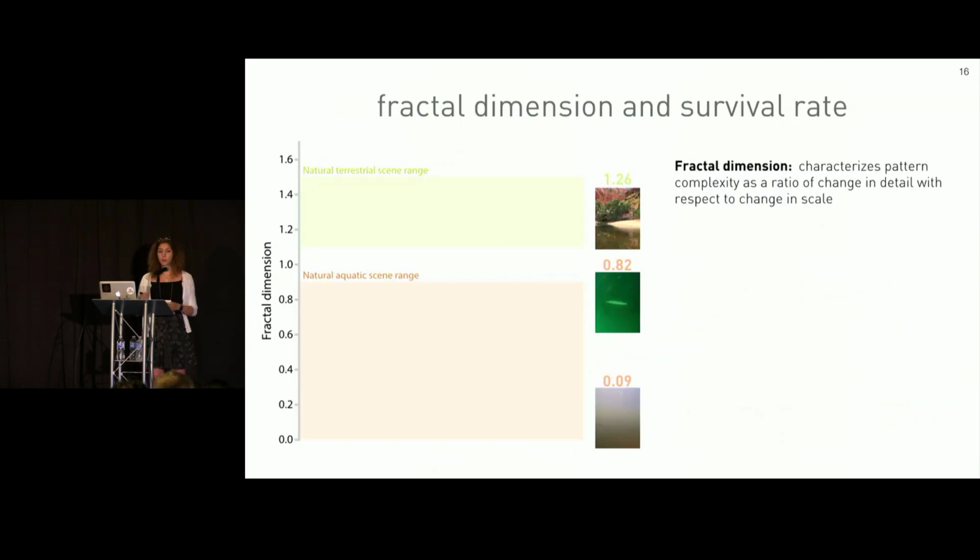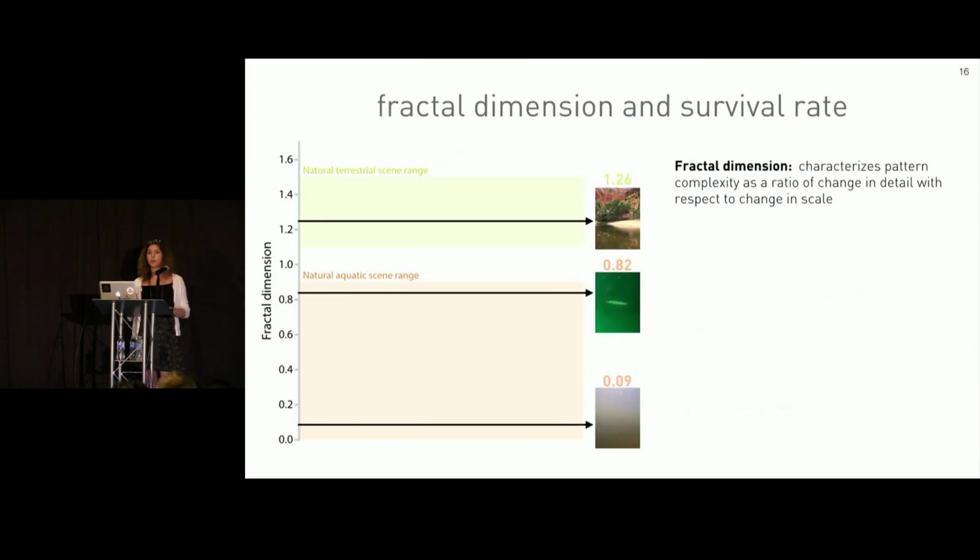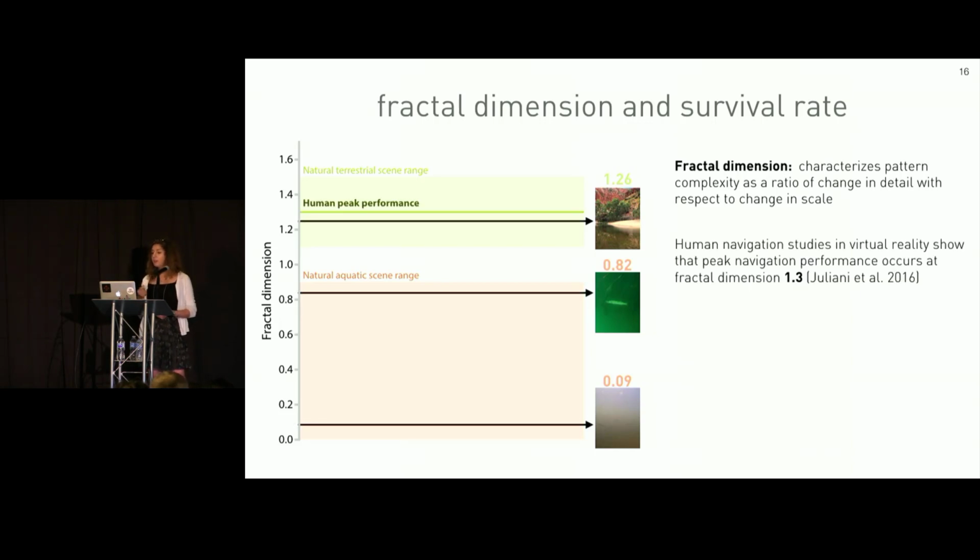One of the ways topological complexity is quantified is by a measure called fractal dimension. The fractal dimension of an image characterizes pattern complexity with respect to different spatial scales. Aquatic images tend to have a fractal dimension between 0 and 0.9, while terrestrial natural scene images tend to have a fractal dimension between 1.1 and 1.5. Human navigation studies and virtual reality suggest that peak navigation performance occurs at environments that have a fractal dimension of 1.3.